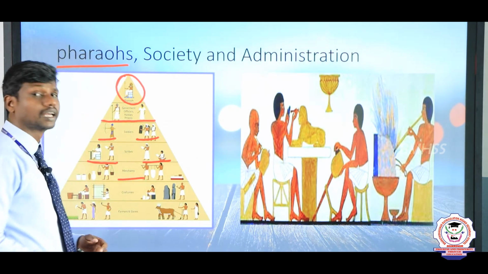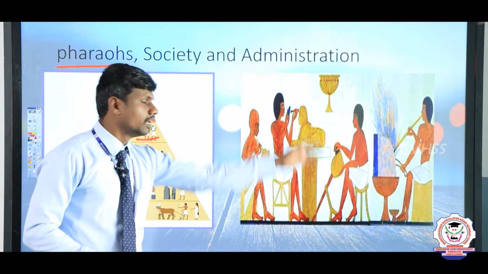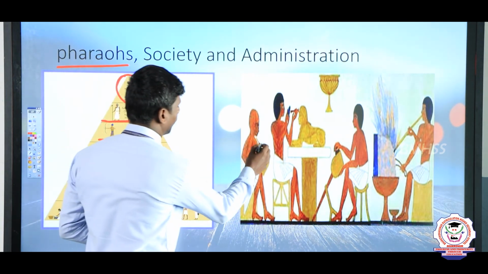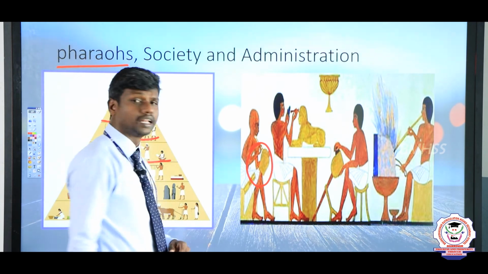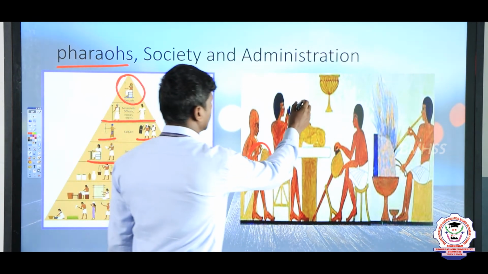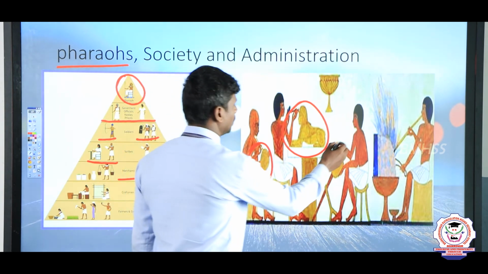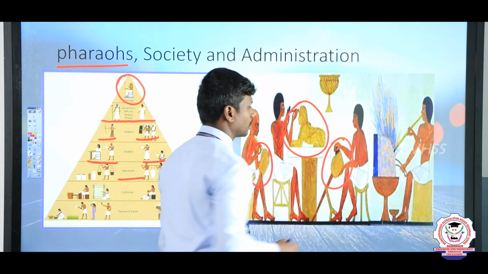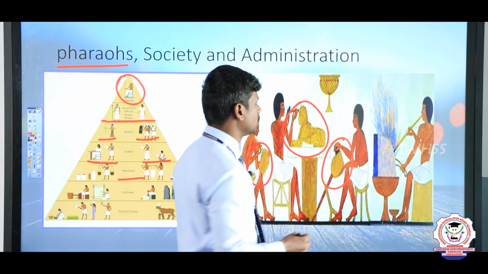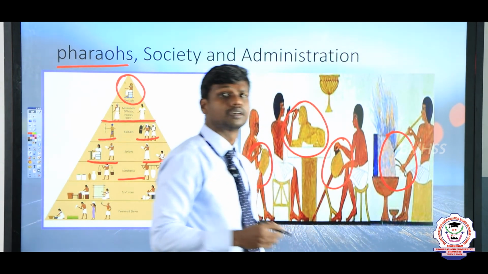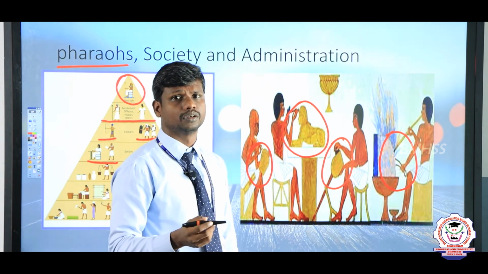And the next one is the craftsmen. Here you could see craft people. One person is painting on a pot, another person is doing sculpture activities, and another person is acting as a mason. And the last one is a man who makes craft works and weapons.